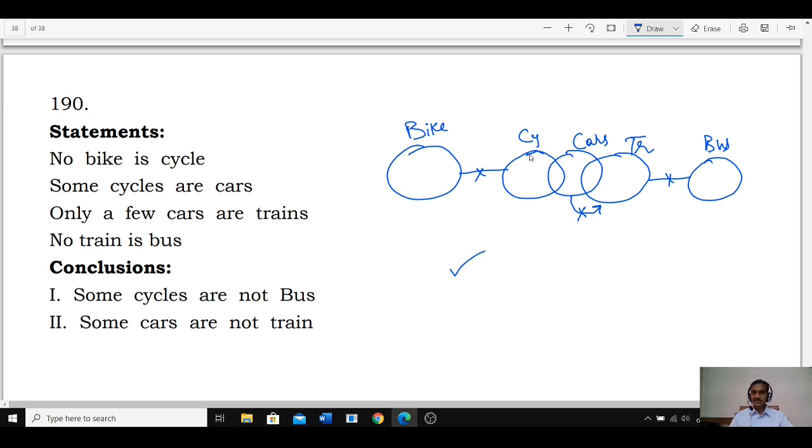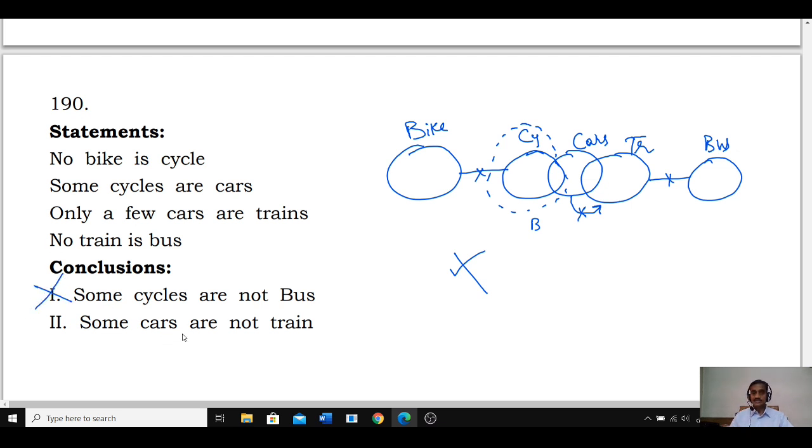Some cycles are not buses. Can we prove that all cycles are buses or not? Does this whole cycle come into the bus or not? It can be written. If we write it in the bus, bus and train should not join, and even now we are not joining them. Hence it is possible to write bus like this. And as you are able to write bus like this, all cycles are buses is true and some cycles are not buses will be false. Alternate diagram true when previous conclusion will be false.